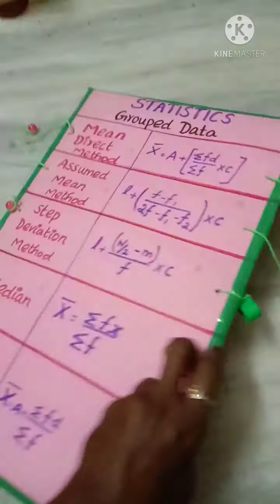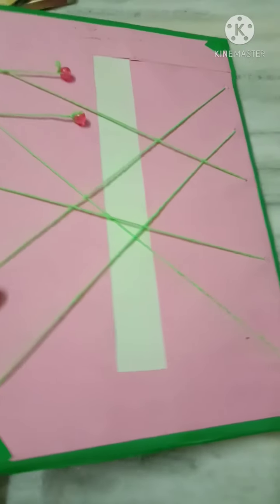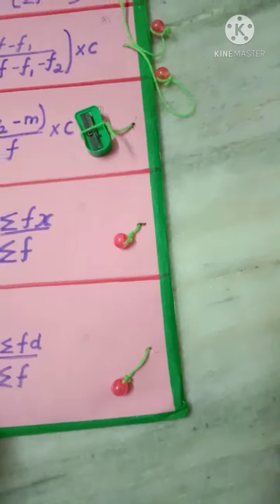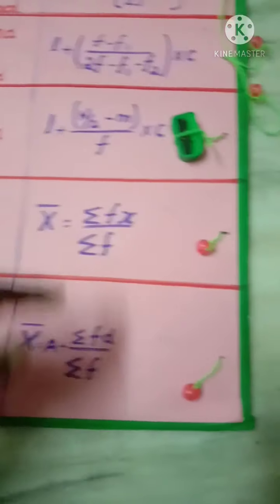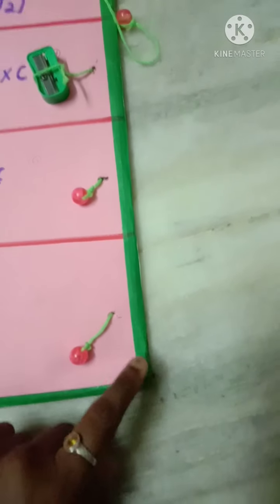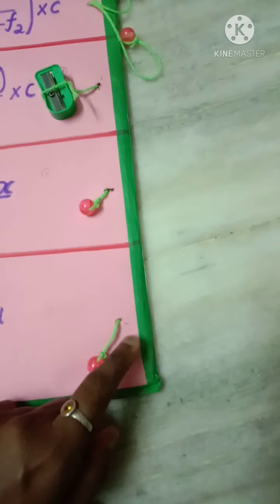Then I pasted the chart on the front and back side also. Then at the edge you can paste colorful cellophane tape on all 4 sides, because at the commission time this cellophane tape will be really very helpful for you.